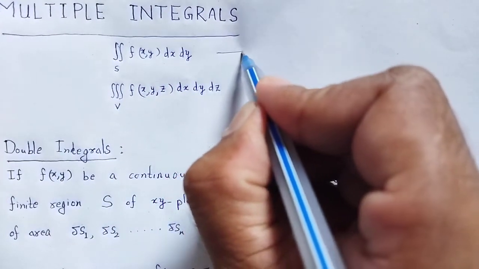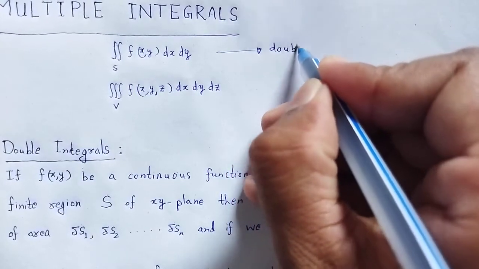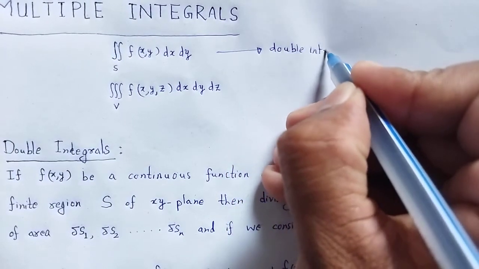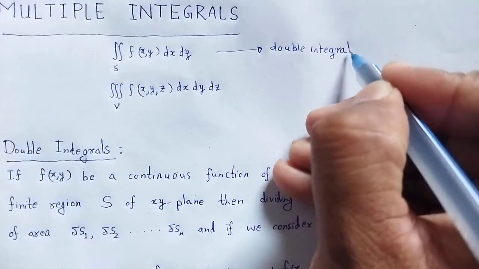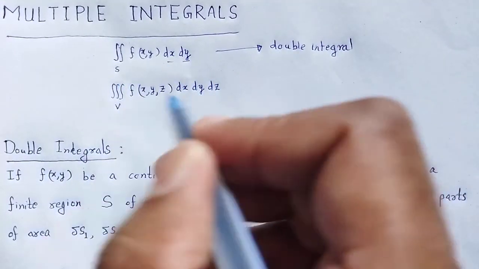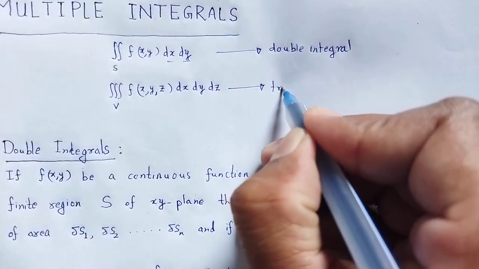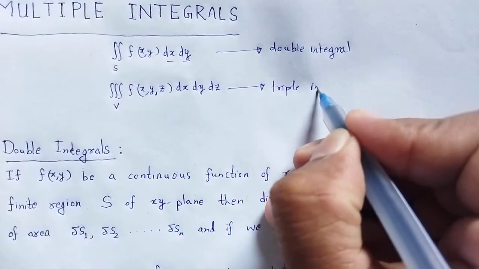That's why this integral is known as double integral. Two variables and integration twice. This type of integral is known as triple integral.